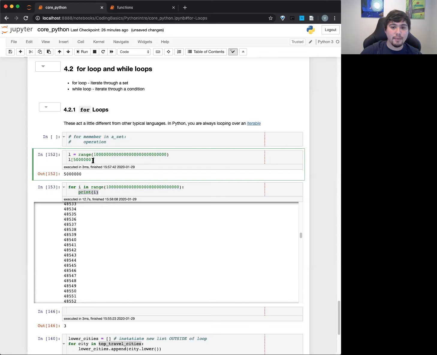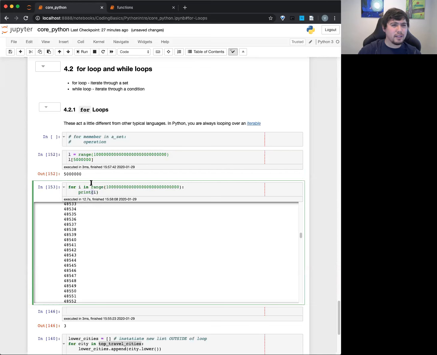And there's also some optimizations, which is why I can give this one. It doesn't actually have to go through all, what's that, 500,000? Or 5 million or something like that. It doesn't have to go through all 5 million and then pull up that one. Range is smart enough that the generator says, hey, I don't need to calculate all this. I know what the 5 millionth one is, and it just passes that off to you. So that's the plus of generators.